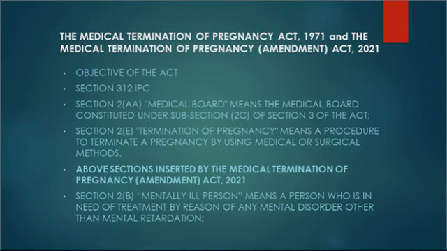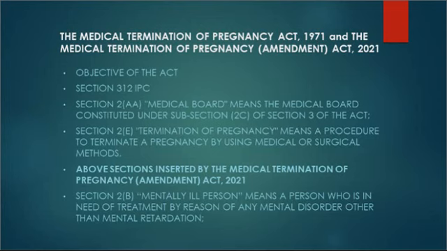Another section that was inserted by the Amendment Act 2021 is Section 2 Clause E. It talks about termination of pregnancy. And what does it mean? It means a procedure to terminate a pregnancy by using medical or surgical methods. So both these sections were inserted by the Medical Termination of Pregnancy Amendment Act 2021.